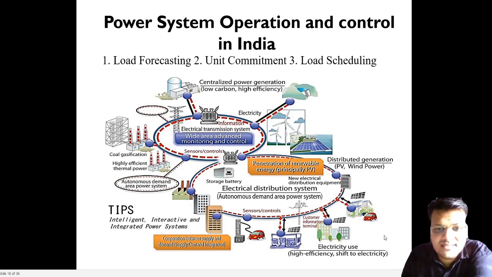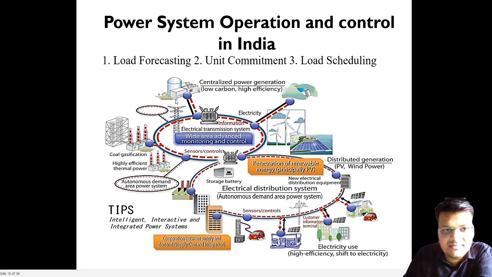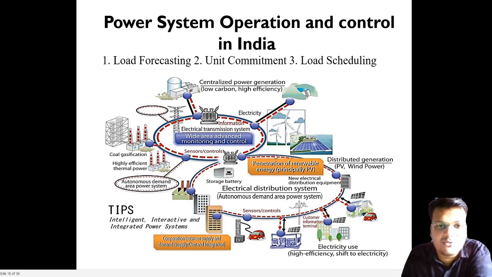Looking at the diagram, it's a very complicated diagram, but simply what we have seen is the generation, and now here the transmission and distribution. It comprises very complicated things, which are interconnected systems. Nowadays load is increasing day by day, so we are introducing renewable energy also. Renewable energy is also connected to the main grid system. So there is another challenge: how to maintain the voltage and frequency.